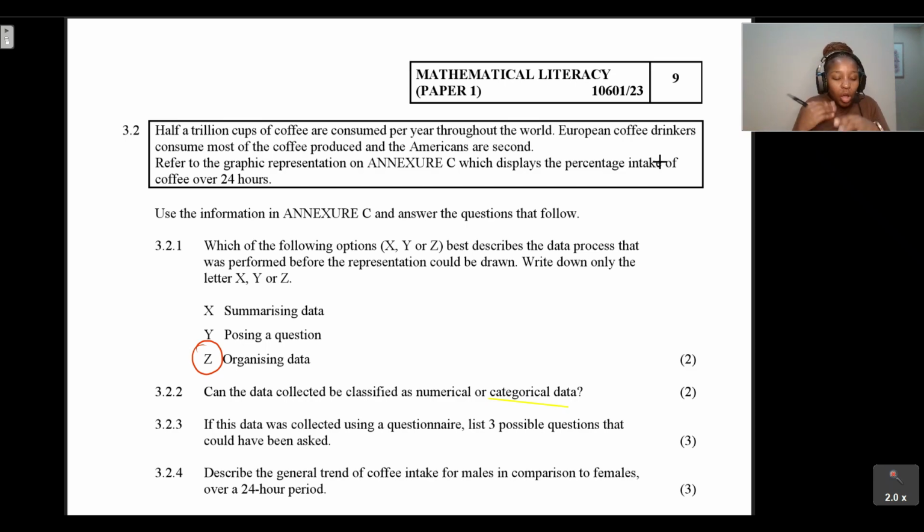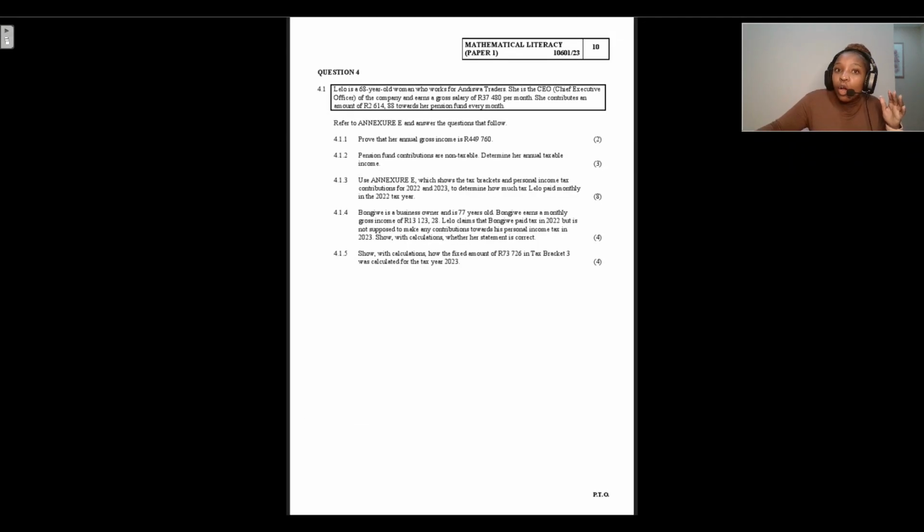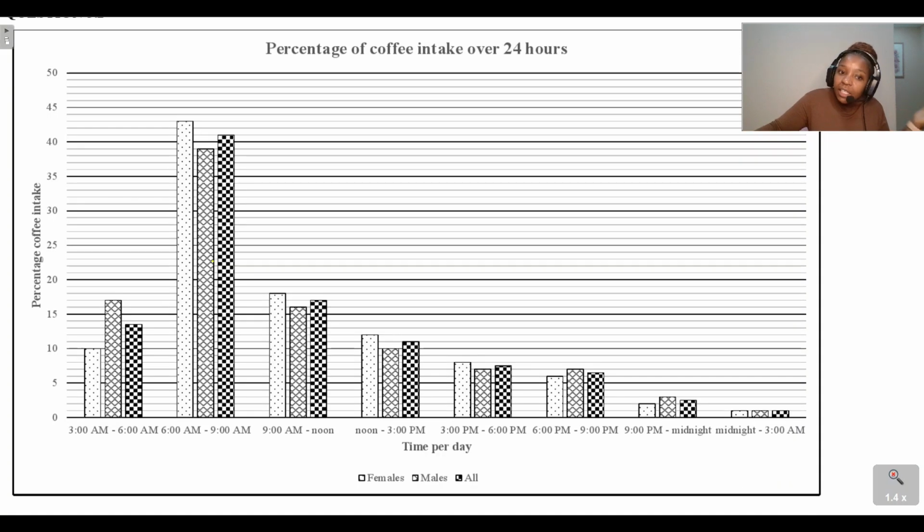So when we're thinking of these questions, we need to think along the lines of, firstly, are you male or female? Do you drink coffee? Because those are the questions they most probably asked to determine which category the person falls in, to be able to determine, do they drink coffee?